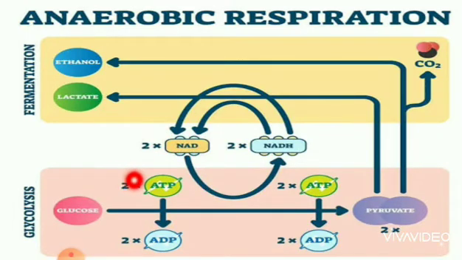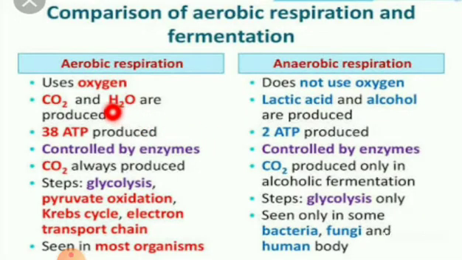Ethyl alcohol and carbon dioxide are the byproducts of this process. This reaction releases very little energy because glucose is not completely oxidized. So, in this process we get only a very small amount of energy. For example, a yeast cell converts glucose into carbon dioxide, ethanol and energy. So, how do we write the equation? Glucose gives ethanol plus carbon dioxide plus energy.